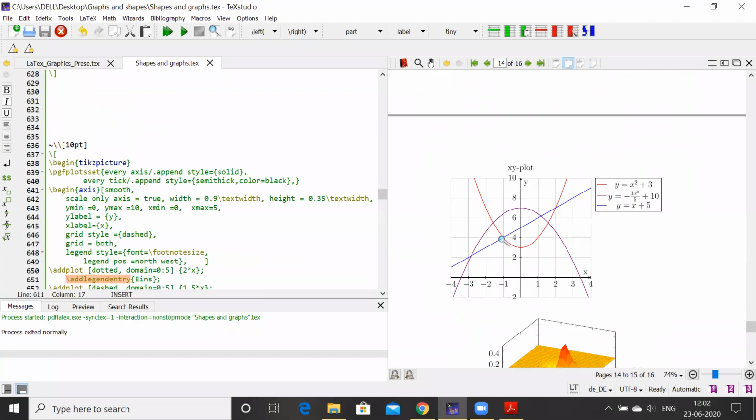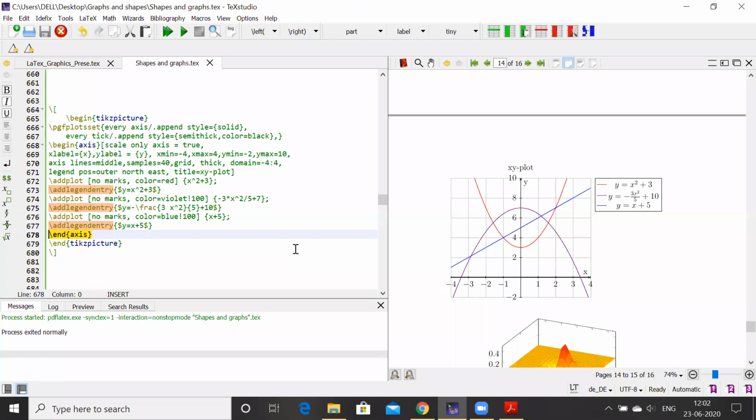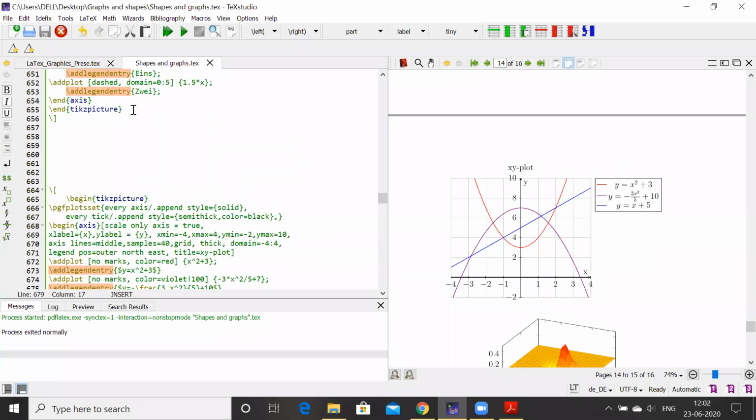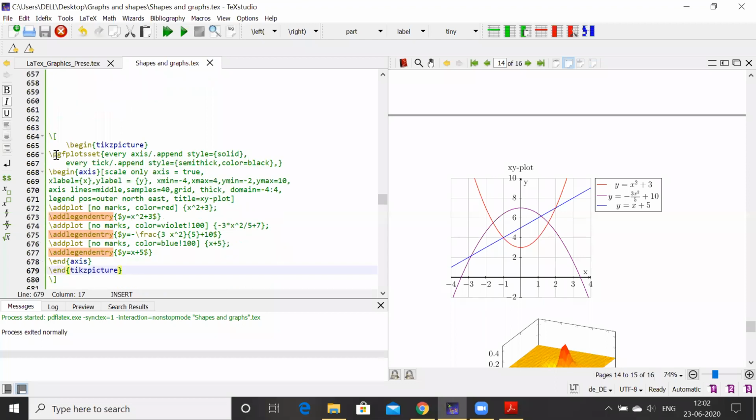Now see here, I'll go to this plot. So adding many plots, many functions in one graph only, and with the labeling, how one can do. So here it is. PGF plots is this command we need to add extra here for this labeling and all, adding these three commands, three graphs in one plot.